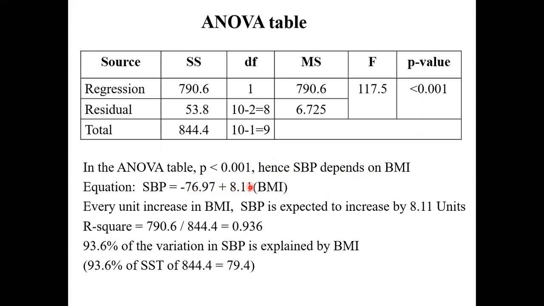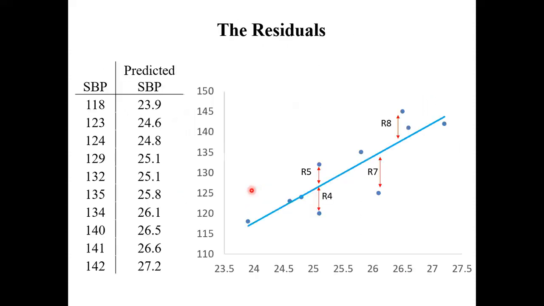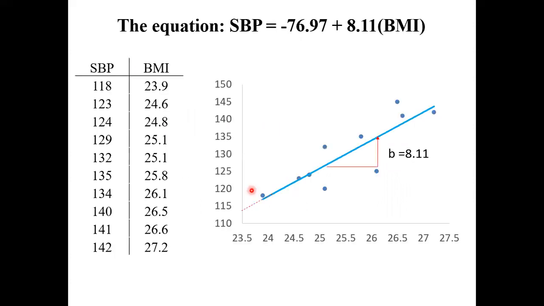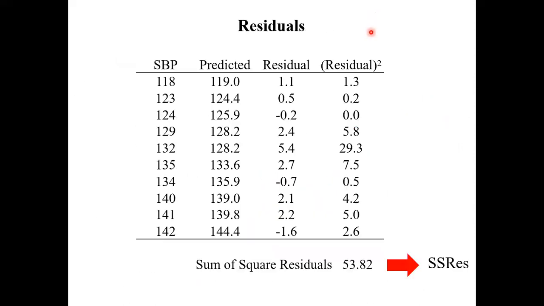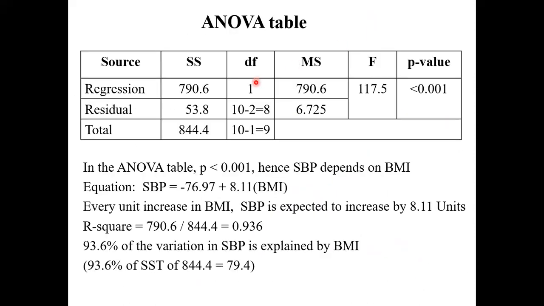We write the equation. We got earlier this equation. Again, we're not going to calculate manually. That's the equation. Write it down. And explain what it means. For every unit increase in BMI, BP is expected to increase by 8.11 units.